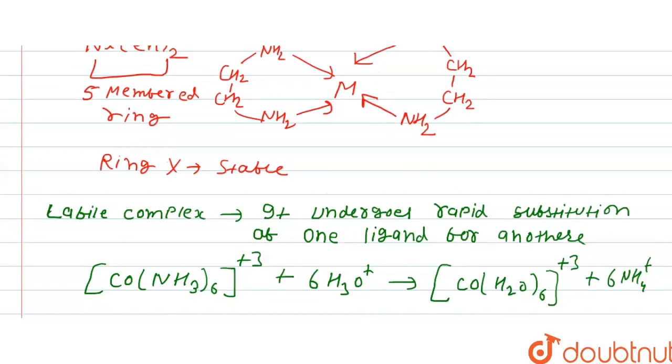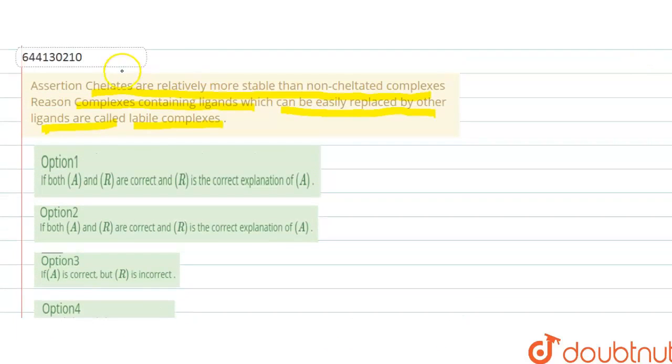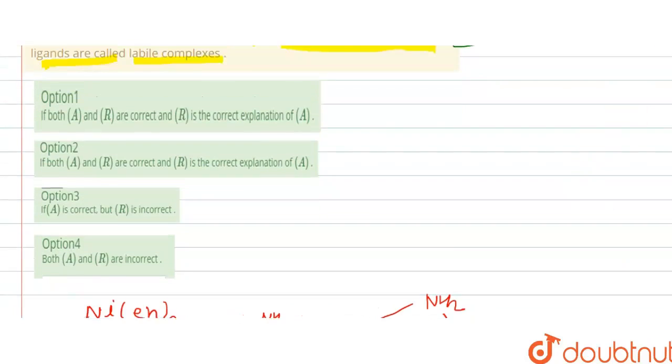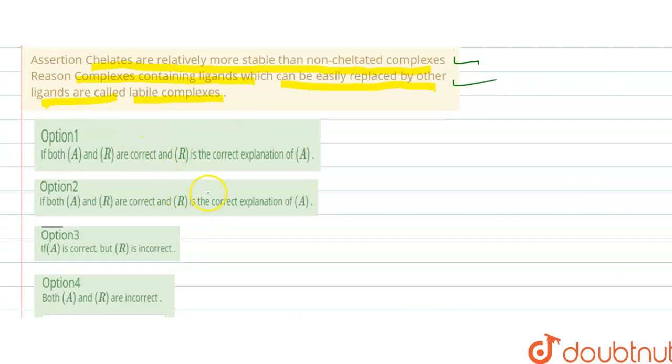Now let's see the assertion and the reason. Chelate ligands are relatively more stable than non-chelate ones because they form a 5-membered ring, which is more stable. And complexes with ligands which can be easily replaced by others are called labile. So both the assertion and reason are true, but R is not the correct explanation of A. So option B is the correct answer of this question.